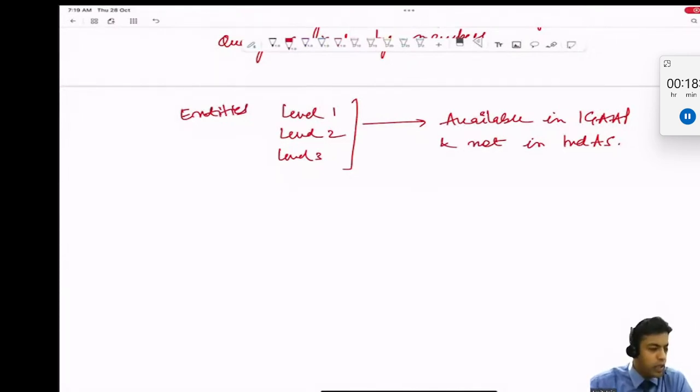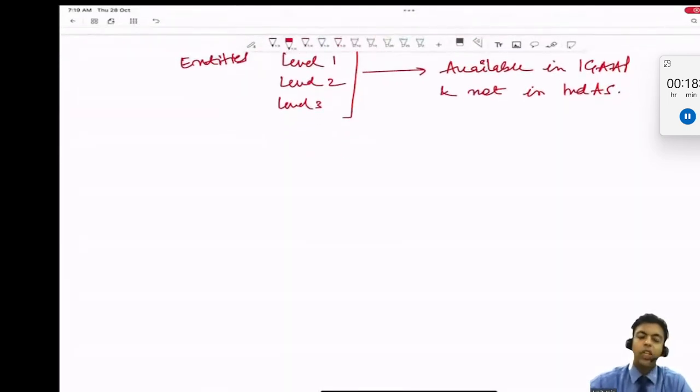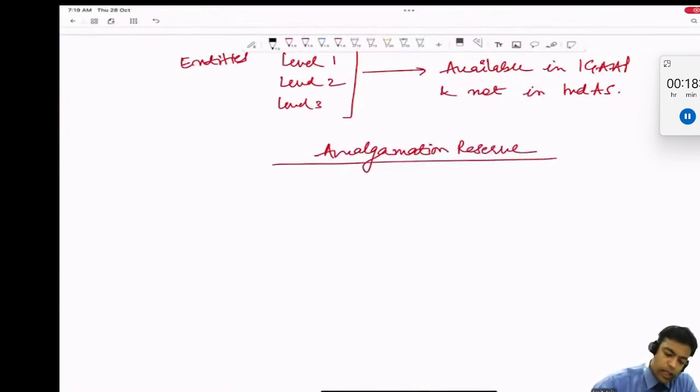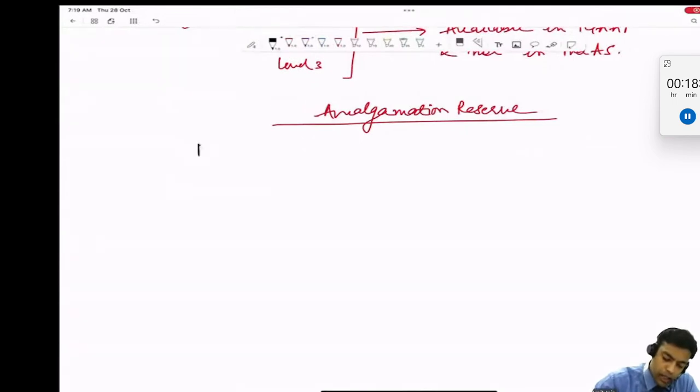Sai Ram has raised one point, sir. Amalgamation reserve means goodwill arising on purchase of company. Absolutely, but it's not actually a goodwill. Okay, let me write amalgamation reserve. Let's take one case study. Let's say this is A company. A company has acquired B company.